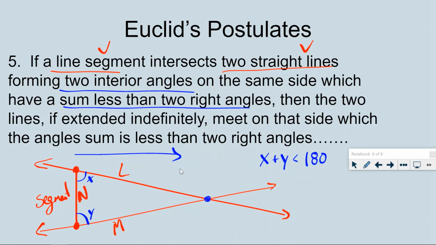It eventually leads us to parallel lines, and even more specifically, that there is only one set of parallel lines that pass through a point and a given line. We will get to that and why that implication follows, but for right now, basically all that he's saying is that if this plus this is less than 180, this will form a triangle, and that intersection will be on the same side as those two angles.